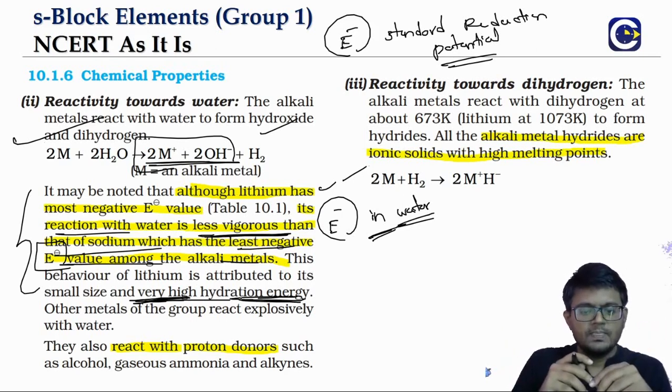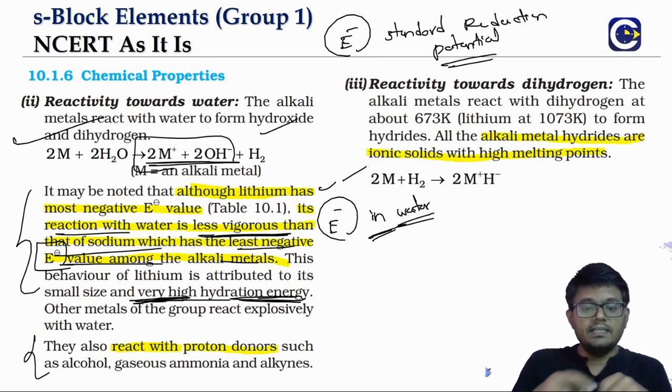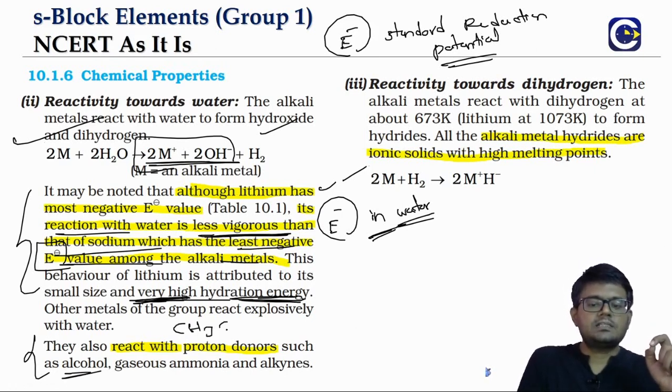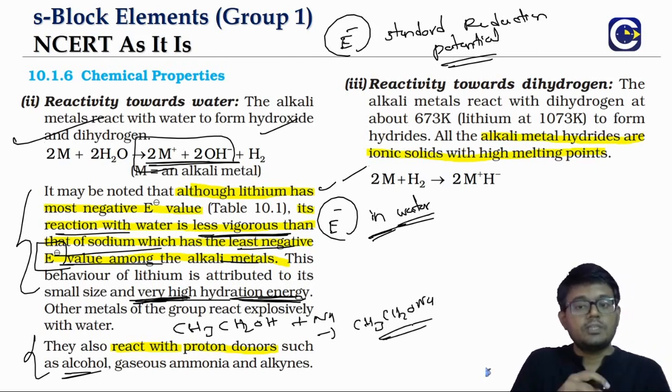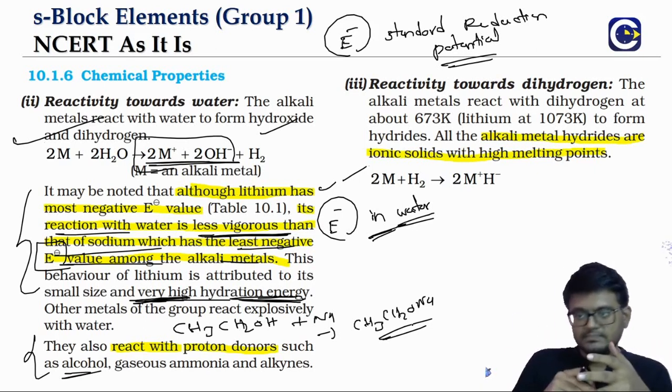Not only that, these first group elements can react with proton donors like alcohol. Suppose they can react with CH3CH2OH, ethyl alcohol, plus sodium. It will give us CH3CH2ONa, sodium ethoxide. They can react with proton donors like alcohol, gaseous ammonia, and even alkynes.